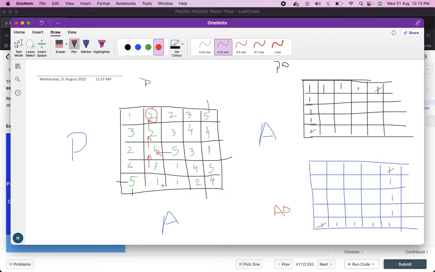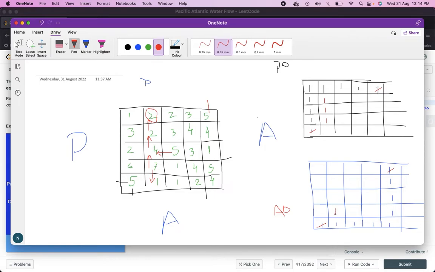Let's consider one of the cells of this Atlantic Ocean. The water can flow from here, okay, right? Now let's try to mark this. If we are looking from the Pacific Ocean perspective, we will mark here one, we will mark here one, we will mark here one, right? And if we are looking from the Atlantic Ocean perspective, we will mark here one, okay.